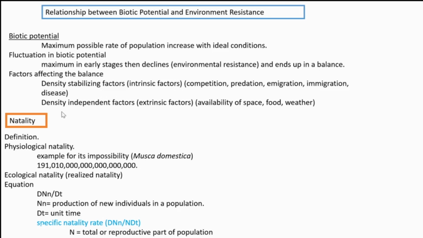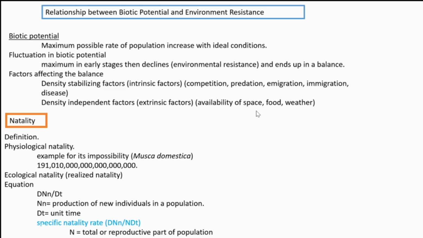Then certainly there are density independent, or extrinsic, factors also. Those factors don't depend on the density of the population. They don't care about the density, but when these extrinsic factors are there, they affect the population.